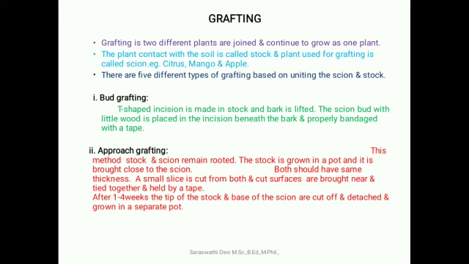Second method, approach grafting. In this method, the stock and scion remain rooted. The stock is grown in a pot and brought closer to the scion. Both should have the same thickness. A small slice is cut from both, and the cut surfaces are brought together, tied and held by tape. After 1 to 4 weeks, the tip of the stock and the base of the scion are cut off and detached, and they grow into a separate plant.